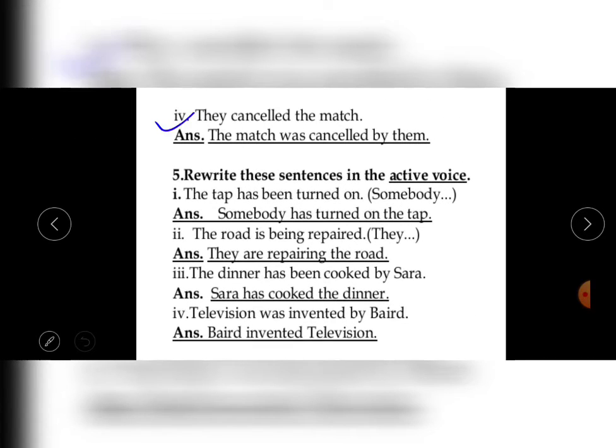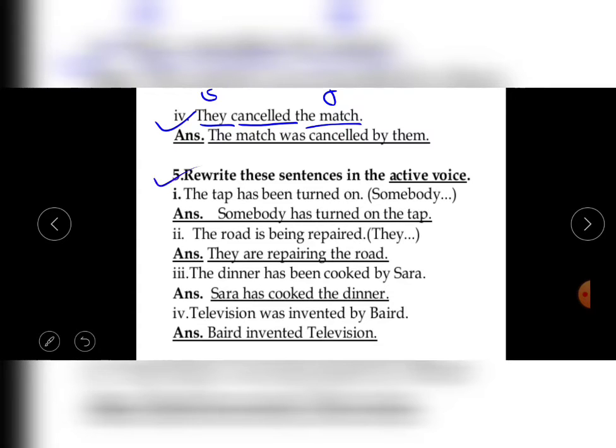Now look at another sentence. They cancelled the match. Now look, students, cancelled is showing which tense? Simple past. So while turning we have to put was or were. By turning into passive voice we have to use was or were with the past participle form. They is a subject. The match is an object. The match was cancelled by them.